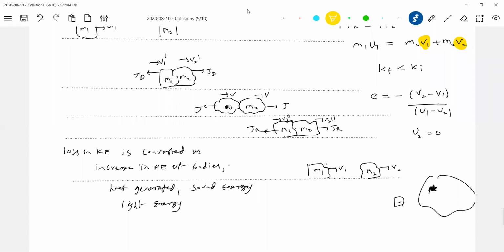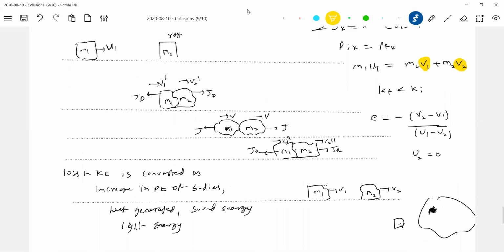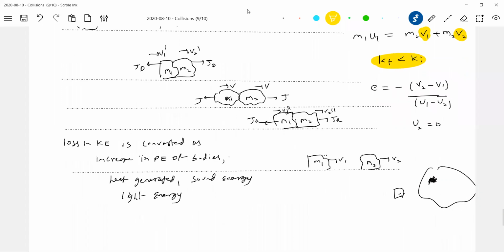So now, after inelastic collision comes conservation of linear momentum. Yes, you can apply. Conservation of kinetic energy. No. Then how to calculate V1, V2, unknown? Coefficient of restitution formula. I think this is going to really help us a lot here. So some deformation is converted as increasing potential energy of the body, or some deformation will be retained. This is what happens in inelastic collisions.